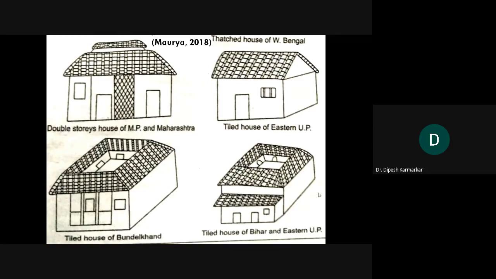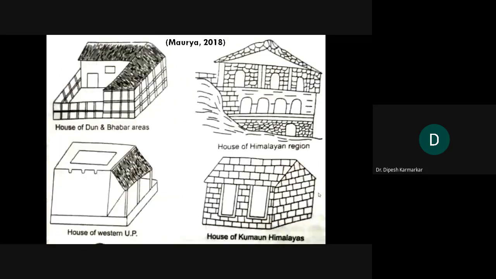In Bihar and eastern UP also you can find a similar kind of house, but with further extended rooms that you can observe at the entrance, on one side of this house. These are also tiled houses with central courtyard.